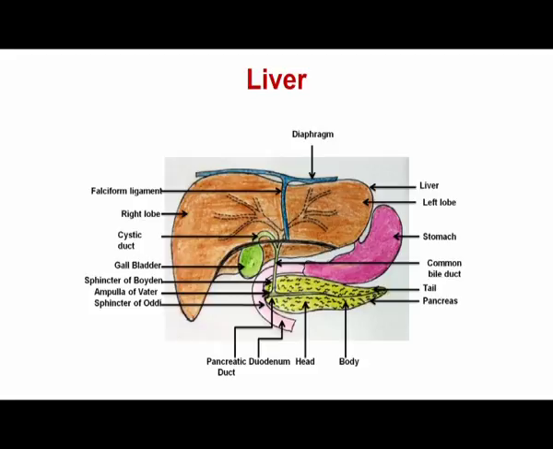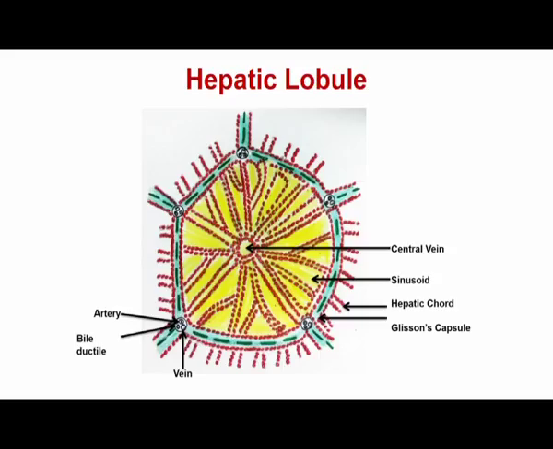And each lobule, as you can see in the structure, contains a central vein in the middle of the lobule, and the hepatic cords are radially arranged along this central vein.